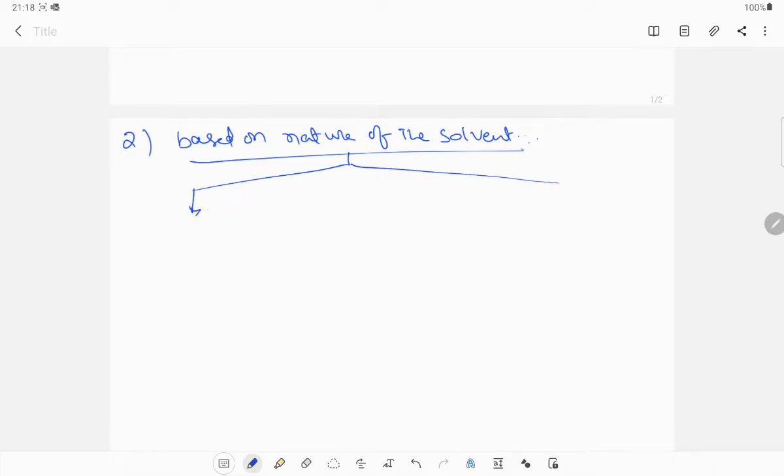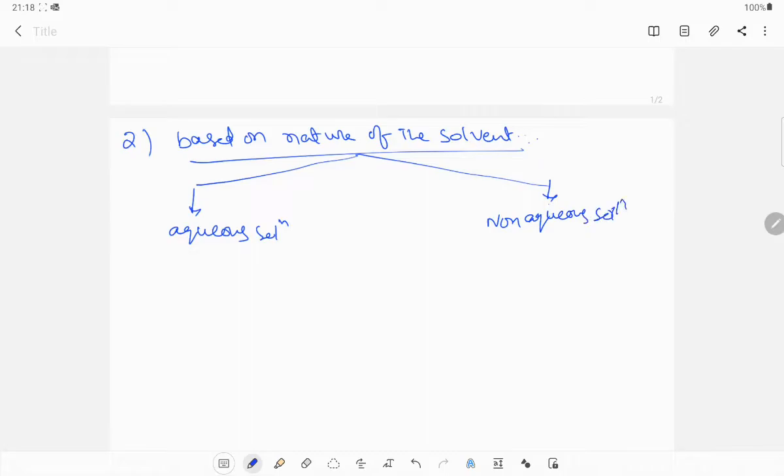Many categories are there, but for clarity I will write only some examples. Aqueous solutions, and the second category is non-aqueous solutions. In aqueous solutions, the solvent must be water.